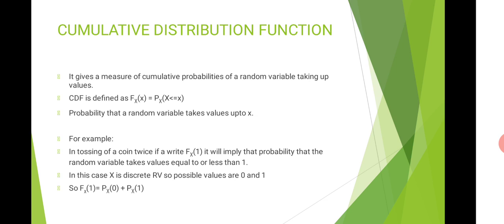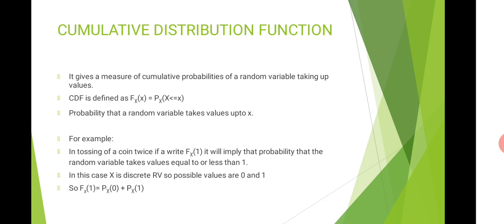Now CDF gives a measure of cumulative probabilities of a random variable taking up values up to x. CDF is defined as capital F, subscript capital X, and in brackets I have written small x. So that implies that I am talking about a cumulative distribution function in respect to capital X, the random variable here, and it is being evaluated at the point small x. So when I want to find out the cumulative distribution function at this point, it will be equal to the probability that my random variable is going to take values up to x. So I will add up all the possible probabilities lying before x.